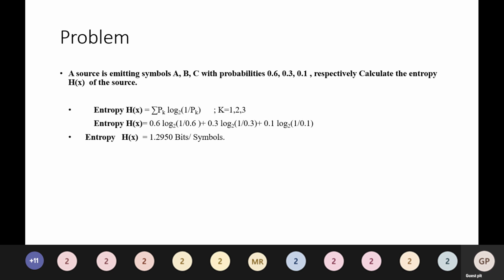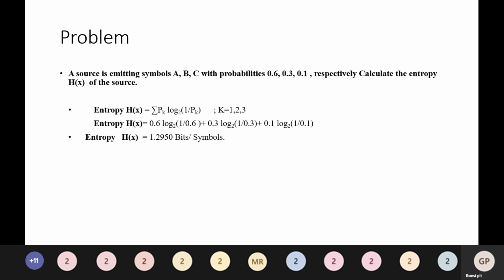A source is emitting symbols A, B, C with probabilities 0.6, 0.3, 0.1 respectively. Calculate the entropy H of X of the source. Here entropy H of X is equal to summation pk log base 2 of 1 by pk, where k is equal to 1, 2, 3.